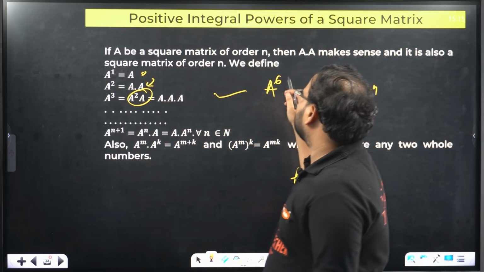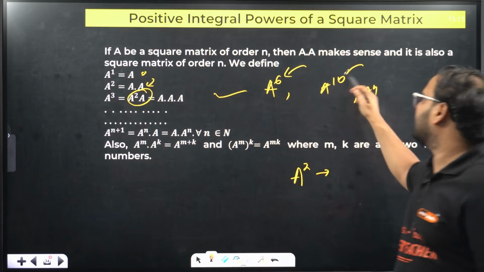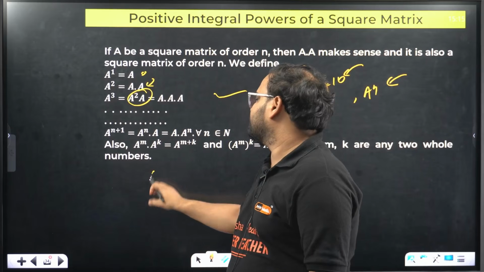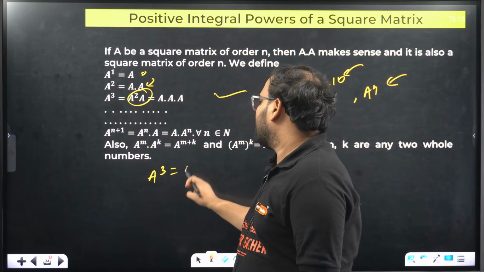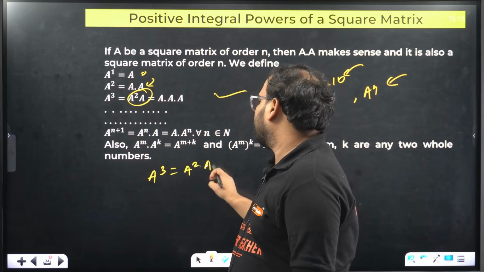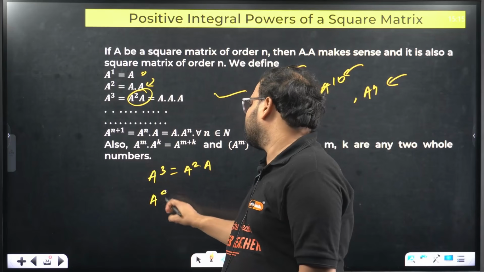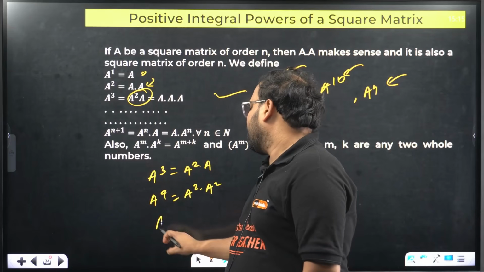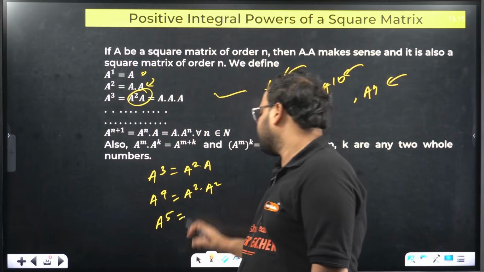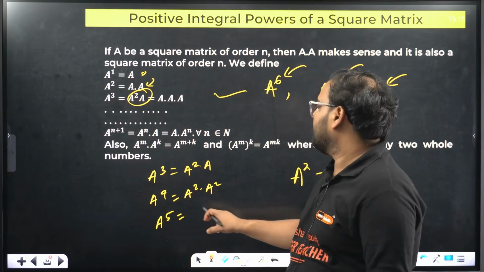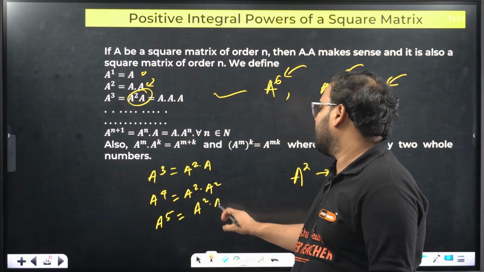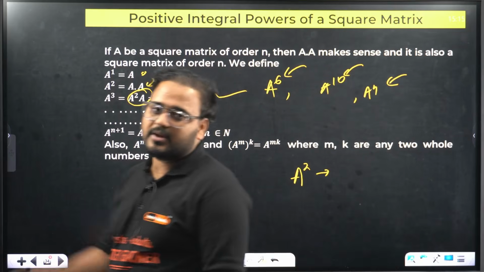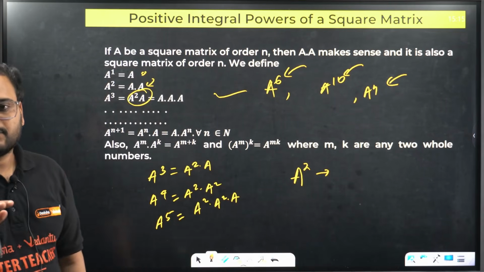So if you are supposed to find A power 6, A power 10, A power n, rather than that, you can simply find A power 3 as A square into A, A power 4 as A square into A square, A power 5 as A square into A square into A. I'm not doing the multiplication; you can put the values of A square and simplify.